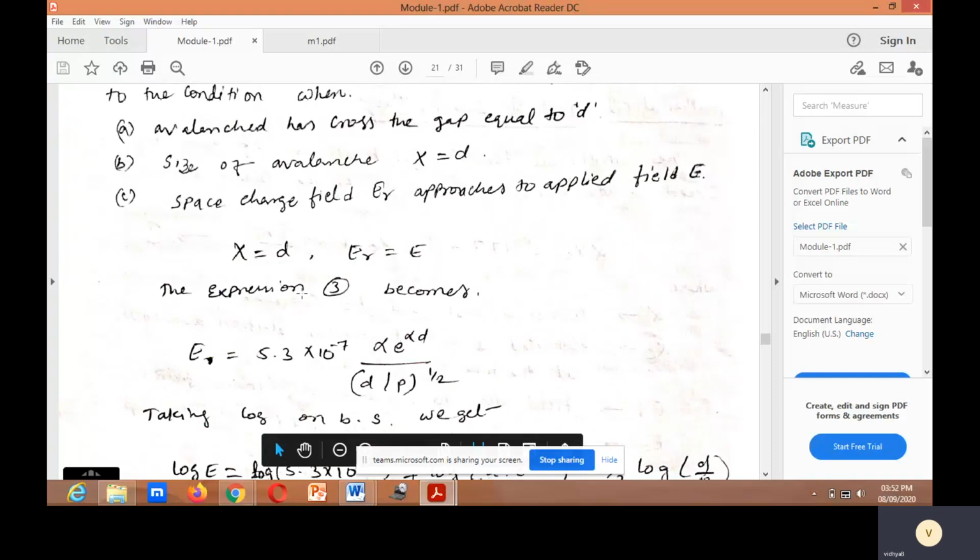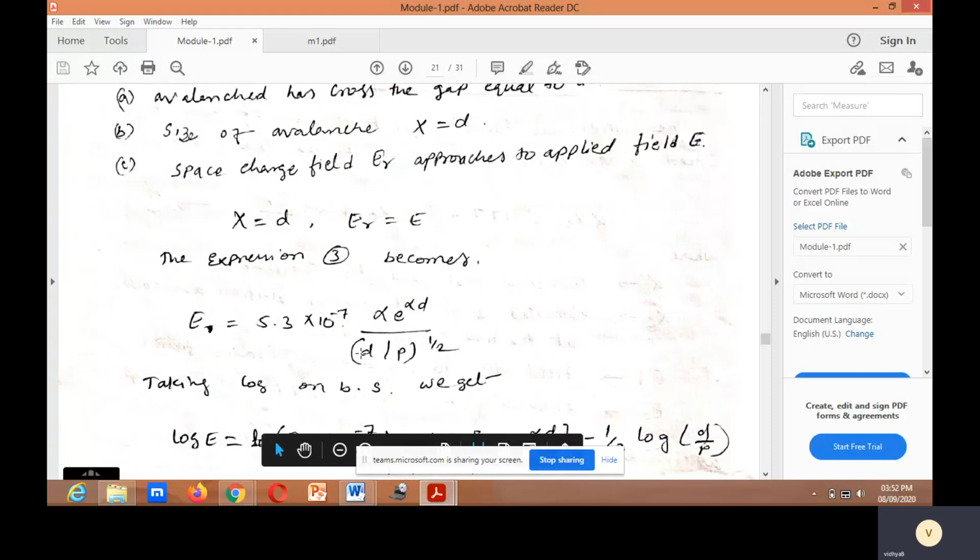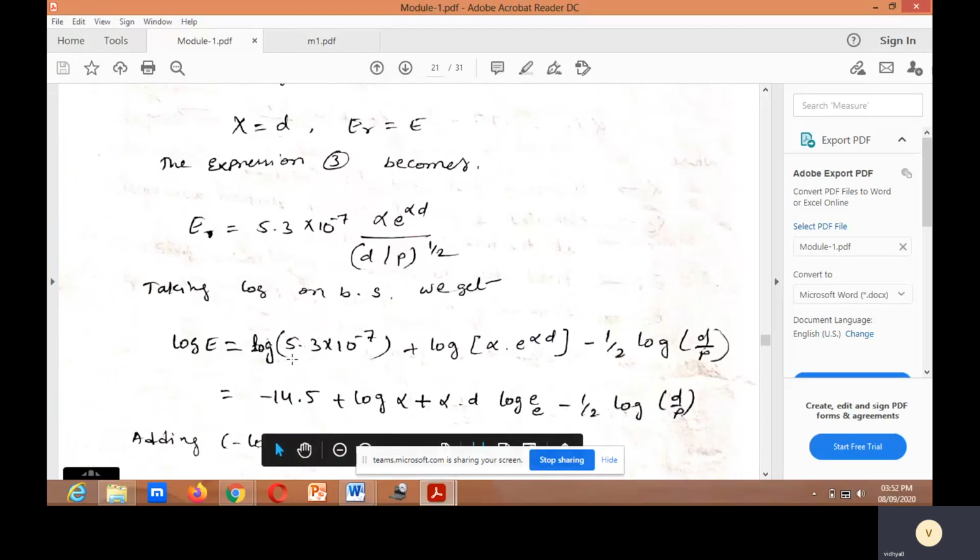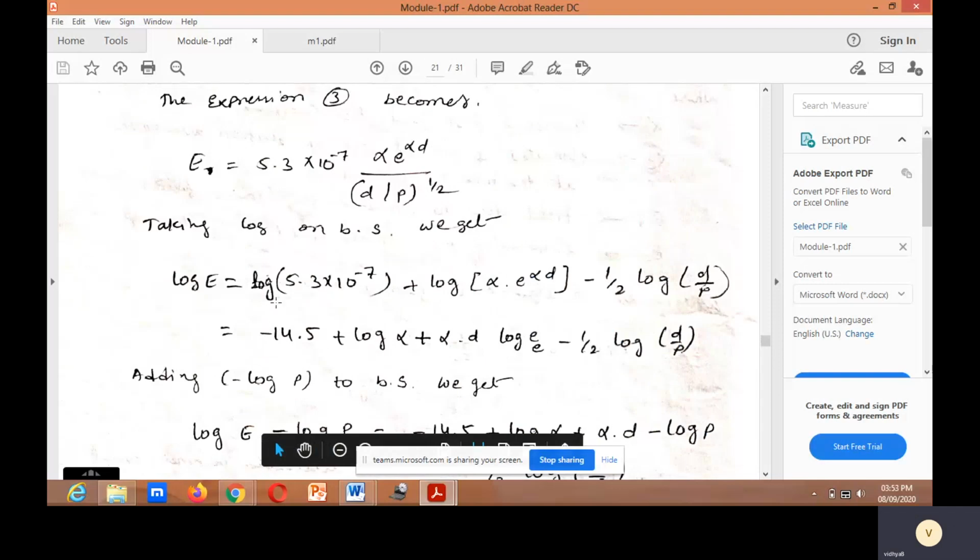After substituting, you will get E is equal to 5.3 into 10 to the power of minus 7 alpha e to the power of alpha D divided by (D by P) to the power of 1 by 2. Taking log on both sides, we get log E is equal to log 5.3 into 10 to the power of minus 7 plus log alpha plus alpha D log e minus 1 by 2 log D by P. Log 5.3 into 10 to the power of minus 7 has a value of minus 14.5.